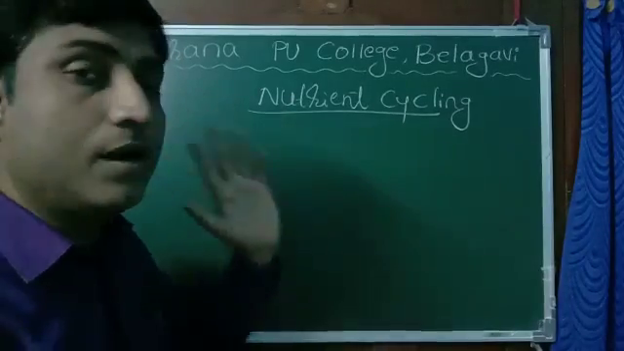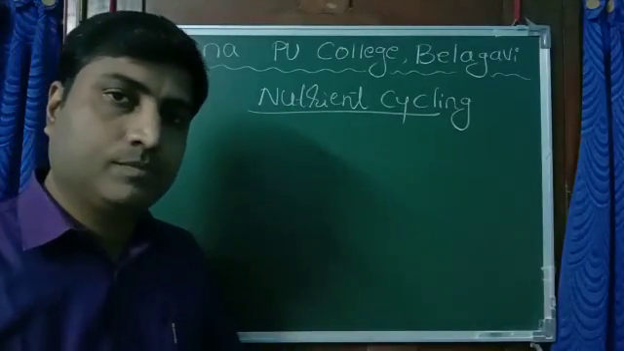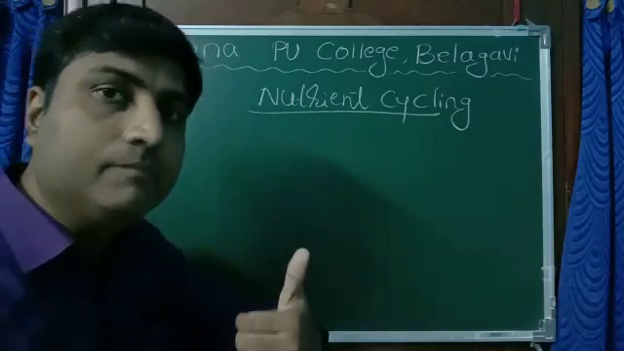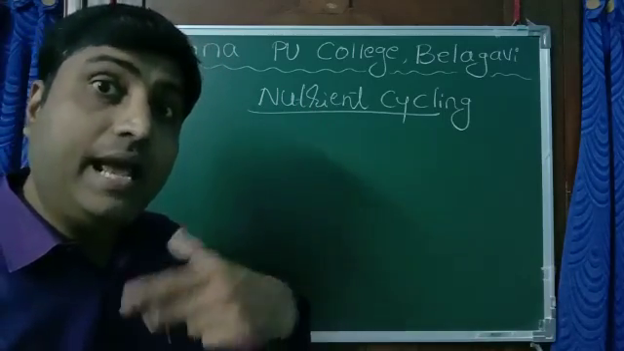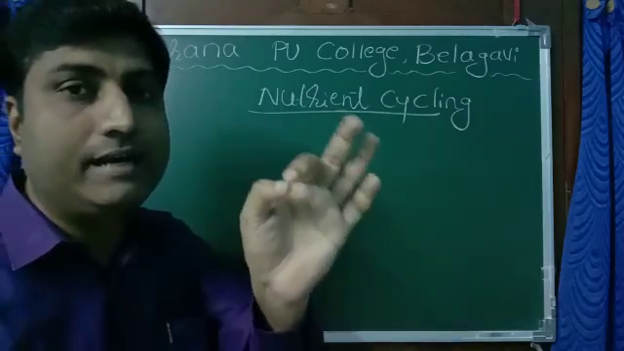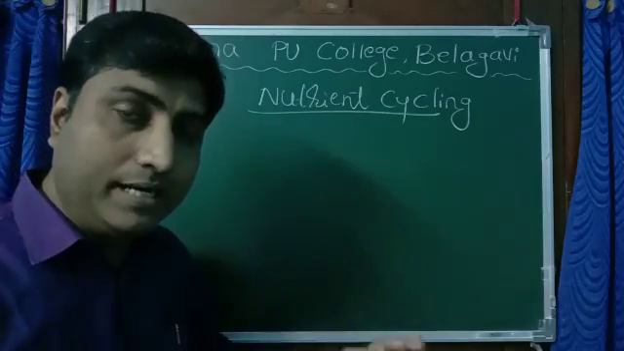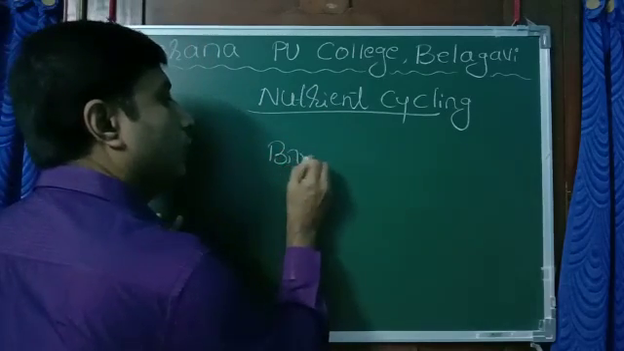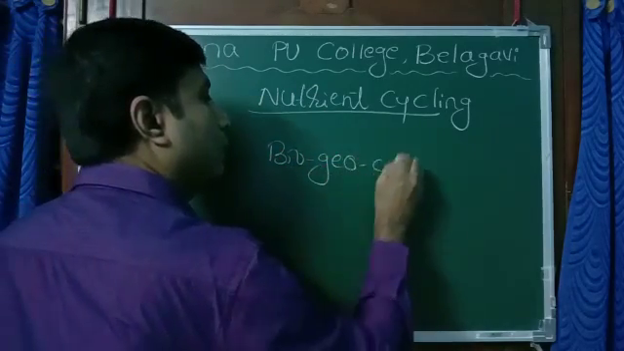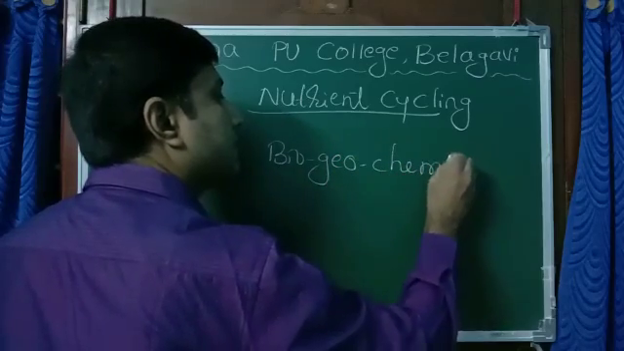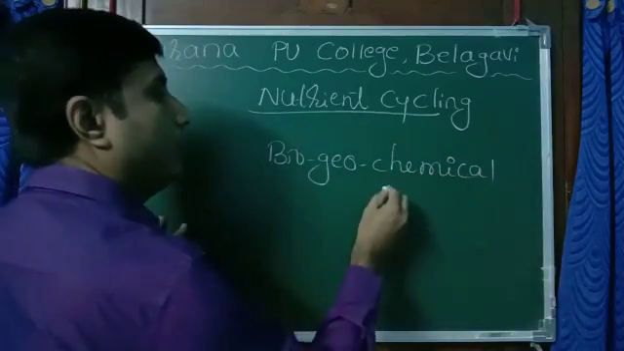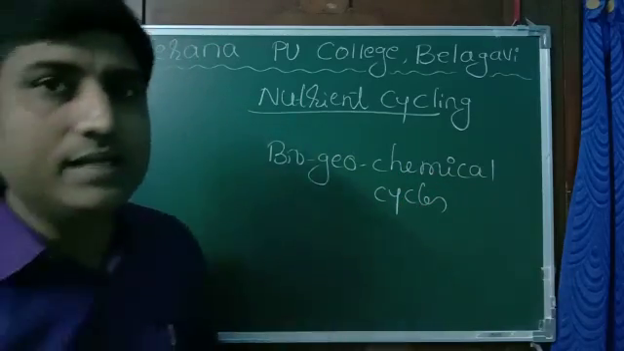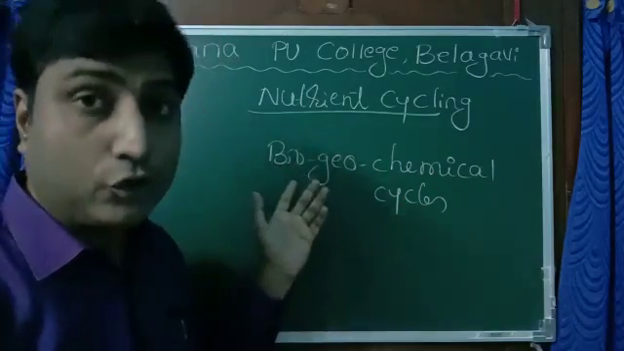Now the last component of ecosystem. We know that we are studying components of ecosystem: productivity, decomposition, energy flow, and finally nutrient cycling. Nutrient cycling is also called biogeochemical cycles. Biogeochemical cycles. Bio means living organism, plants, animals, microorganism.